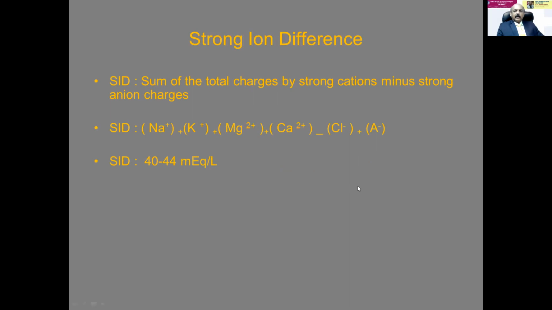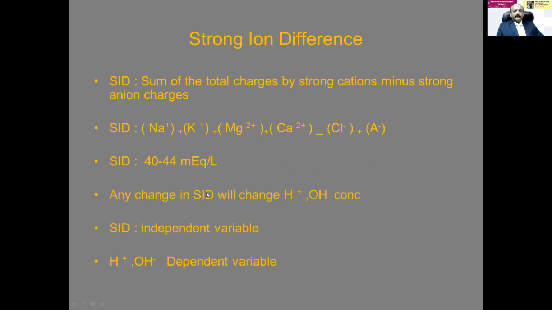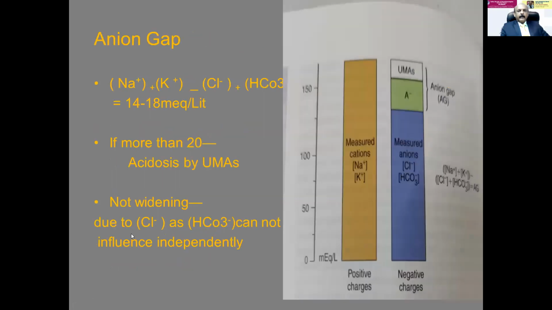It is the sum of the total charges of strong cations like sodium, potassium, magnesium, calcium, minus chloride and other anions. It is 40 to 44. Why do we call them strong ions? Strong ions are an independent variable, whereas the hydrogen ion concentration and hydroxyl OH ions are dependent variables. Any change in SID will affect the hydrogen ion or hydroxyl ion concentration, but the SIDs change independently.